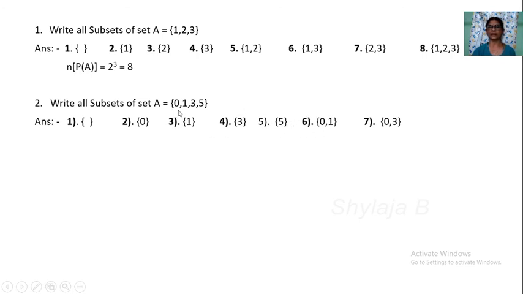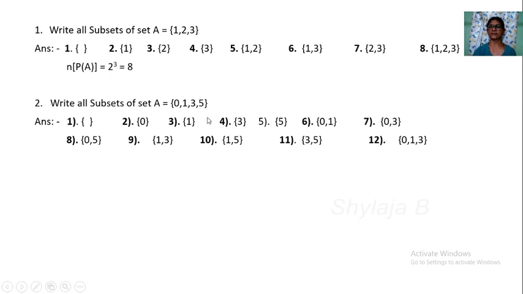Next we take two elements in a set: {0, 1}, {0, 3}, next {0, 5}, next {1, 3}, then {1, 5}, next {3, 5}. Now if you take {5, 0}, it is already there as {0, 5}. Both are the same, equal sets. So whether you take {5, 0} or {0, 5}, it is the same set.